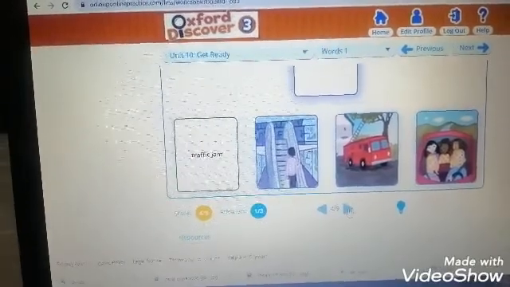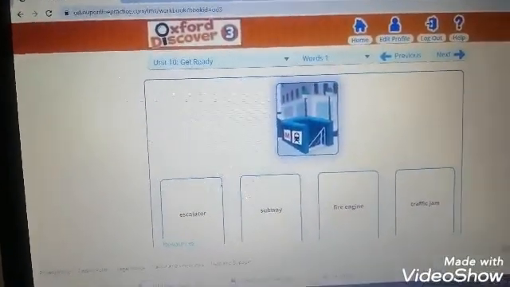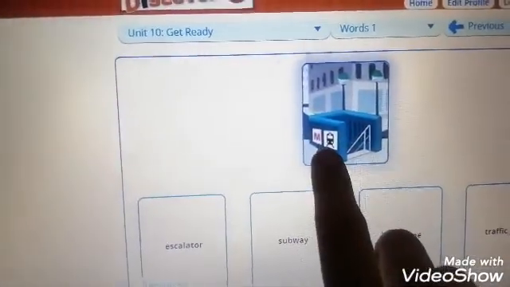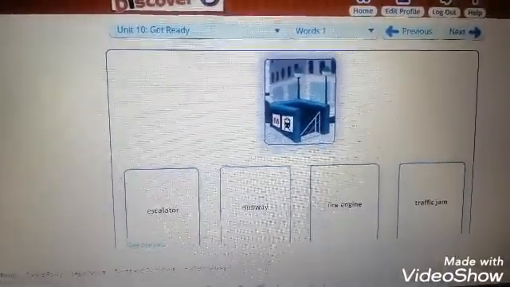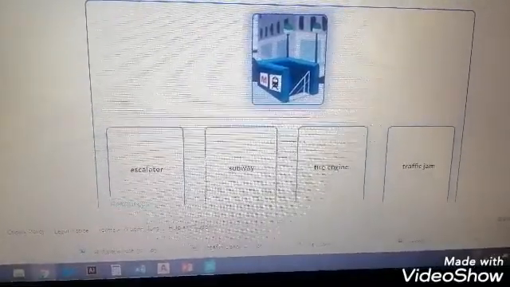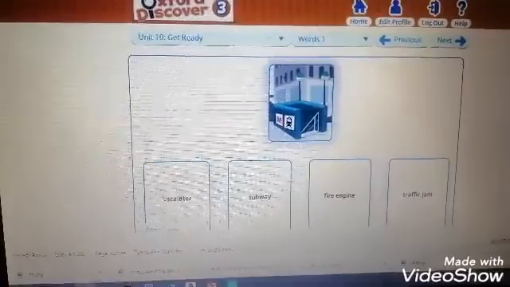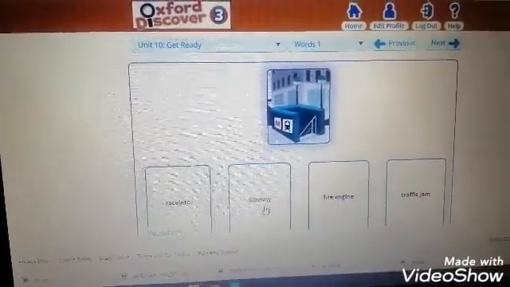Next picture. What is this? What can you see? Look at this picture. What is that? Is it escalator, subway, fire engine, or traffic jam? It's not a traffic jam and not escalator, so it's a subway.